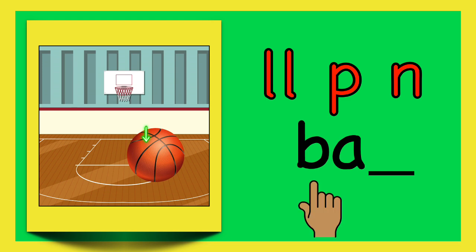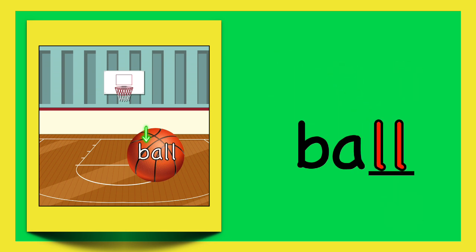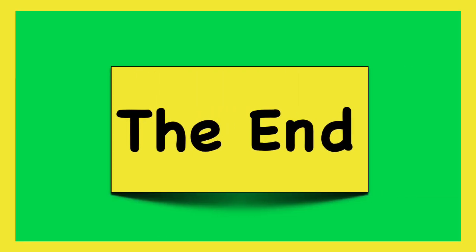Ball. B, A, L. The l is missing in ball. What makes that sound? L, P, N. L says l in ball. Yay! The end.